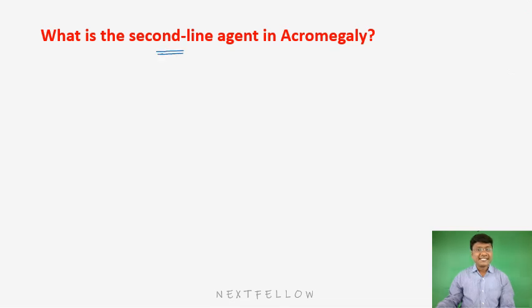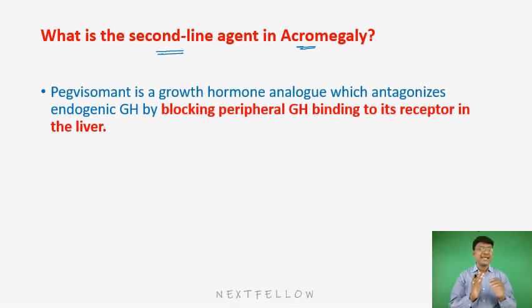What are the second line agents in acromegaly? Second line agents in acromegaly will be pegvisomant. So, what is the mechanism of action of pegvisomant? See, it is a growth hormone analog. Which one? Pegvisomant. It is a growth hormone analog, and that will antagonize the endogenous growth hormone by blocking peripheral growth hormone binding to its receptor in the liver. That is what is your pegvisomant, which is a second line agent. And